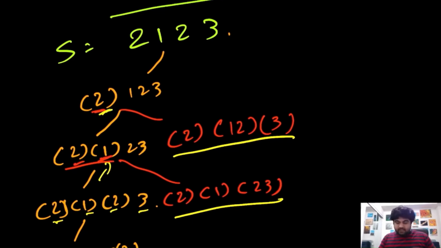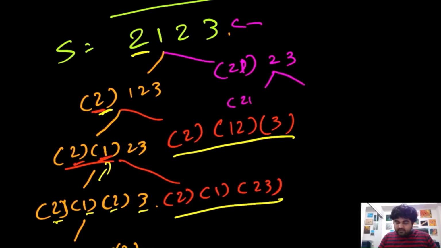Considering this value, if we start from this value number 2, we come back to our main point, and let's see what more possibilities we can have over here. Rather than choosing 2, we can choose 21 and whatever the remaining string. So remaining is 23. Now let's see how many different possibilities we can have over here. We can have two possibilities now. We can do 21, 2 and 3.